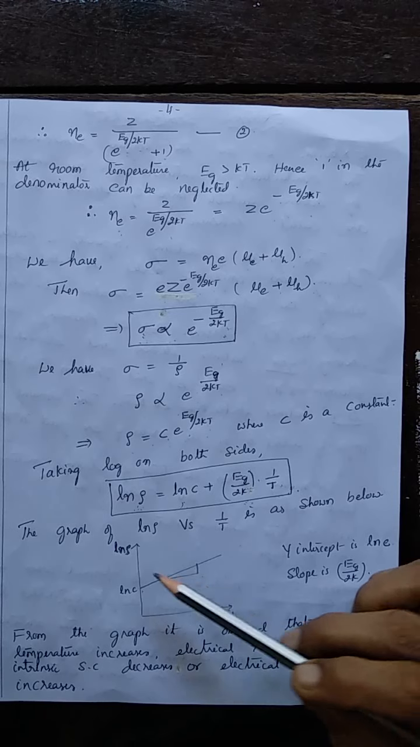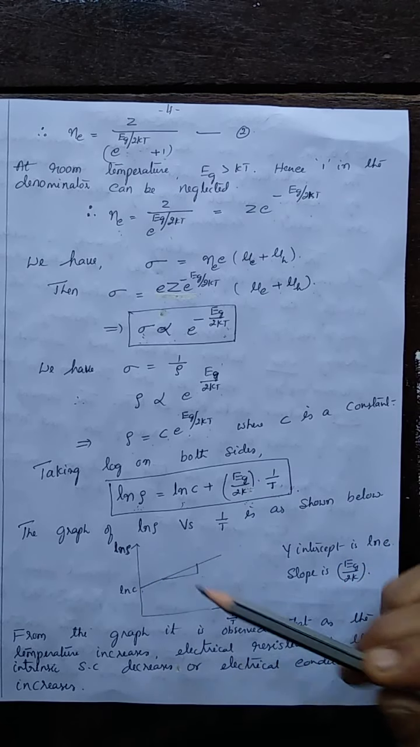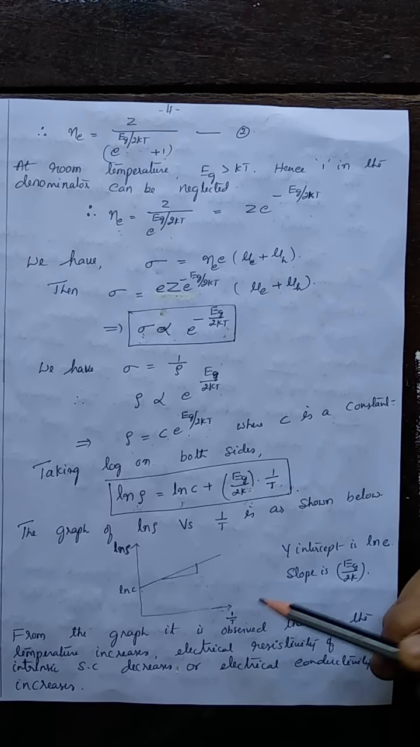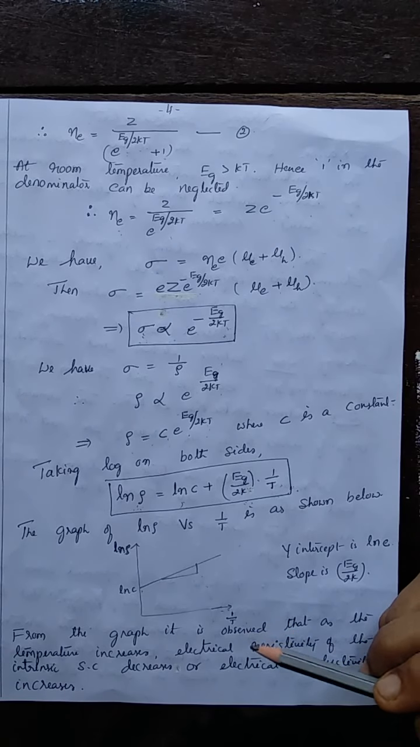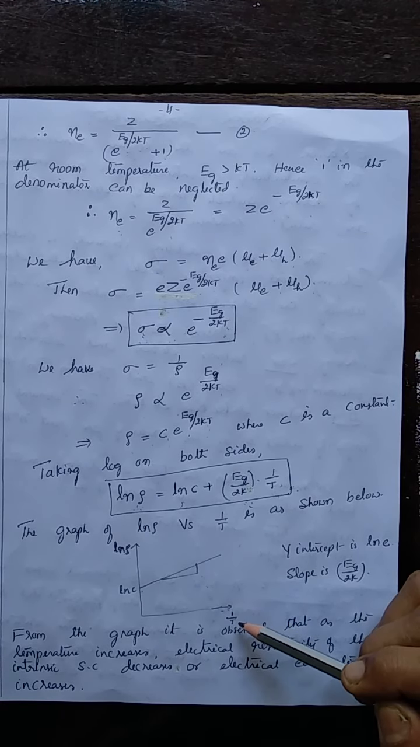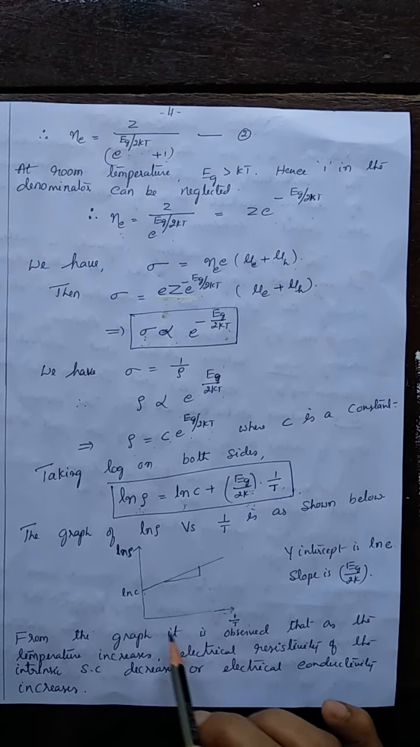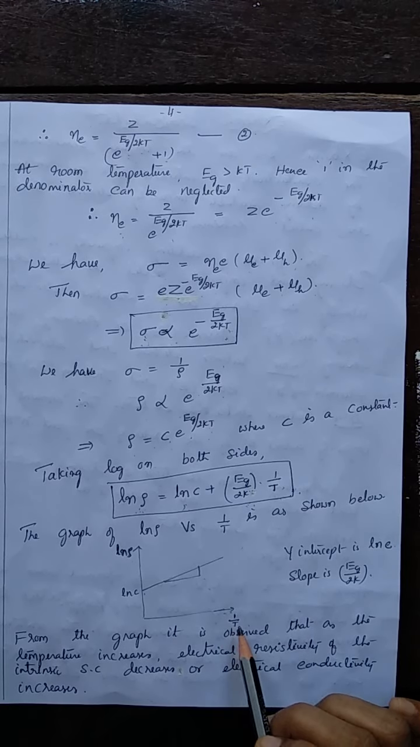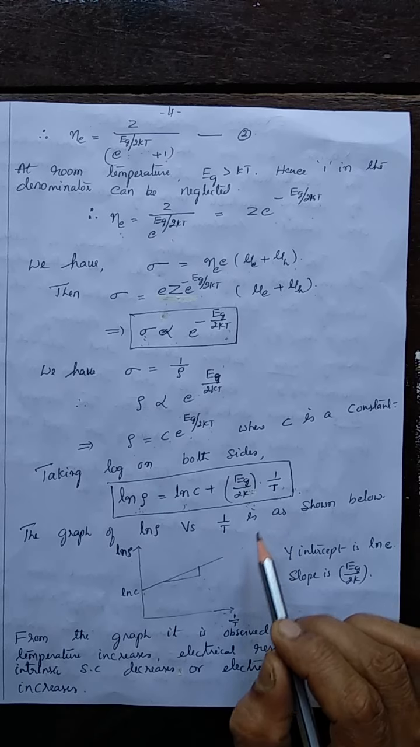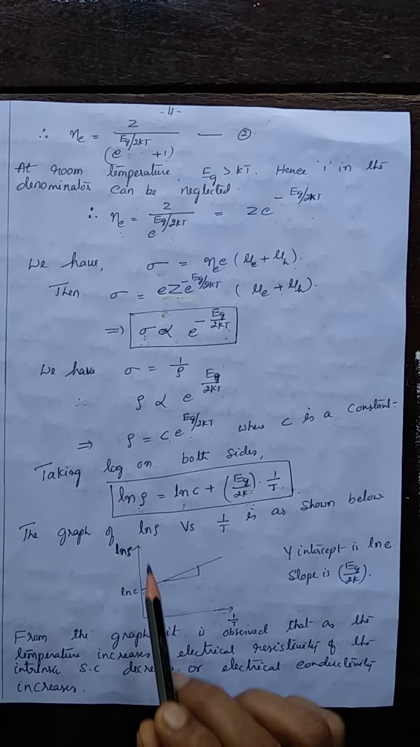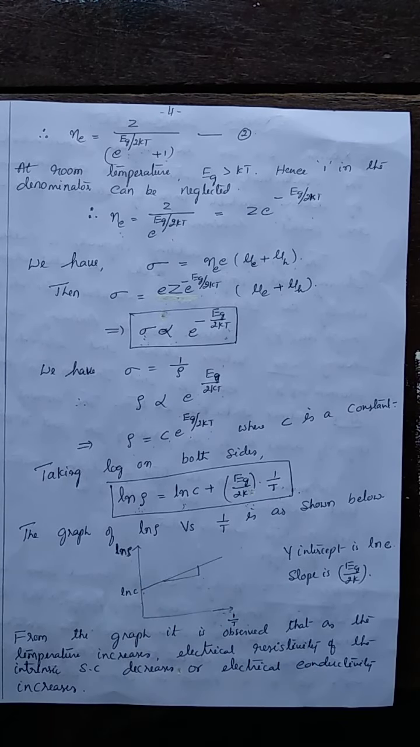This shows the variation of resistivity with temperature. What does the graph say? As temperature increases, the electrical resistivity of the semiconductor decreases. This axis is 1 by T, so as temperature increases, 1 by T decreases, and as 1 by T decreases, ln rho decreases. Temperature is increasing as we move this way; as temperature increases, ln rho decreases, the resistivity decreases. This is the variation of resistivity or conductivity with temperature.